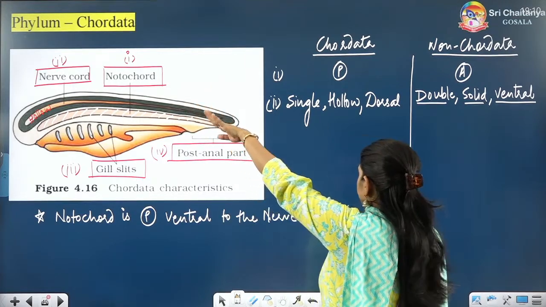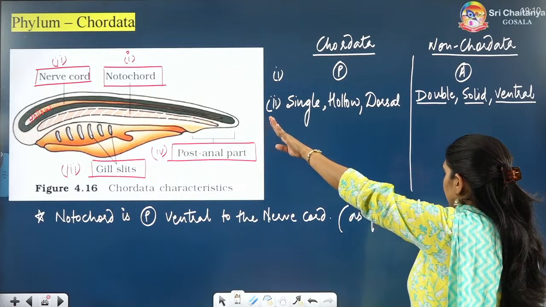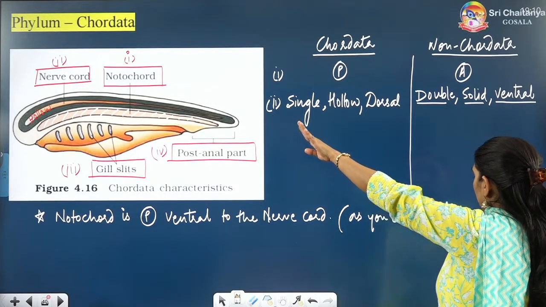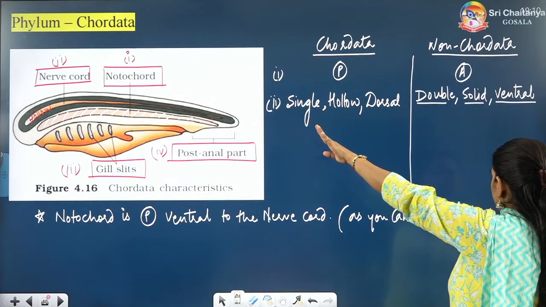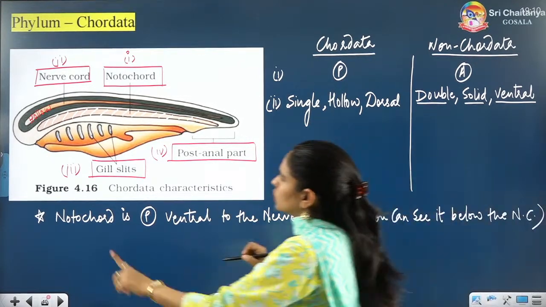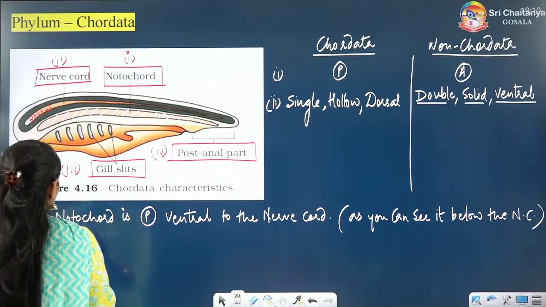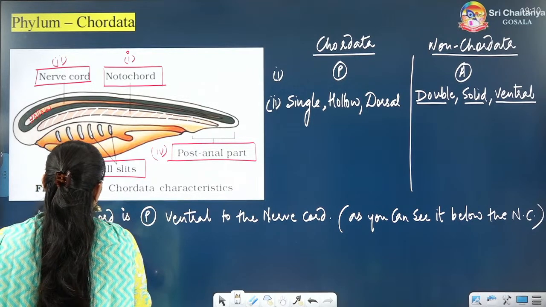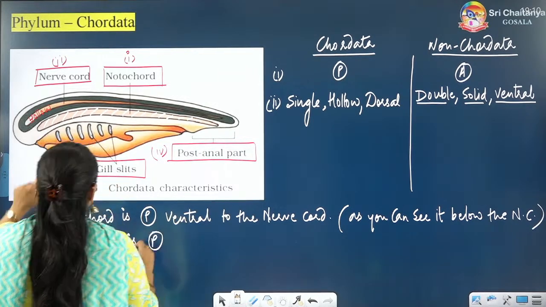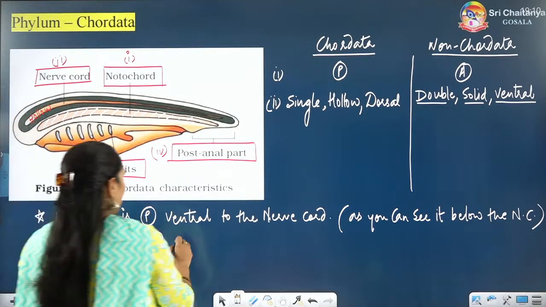So in this structure you can remember easily that notochord is present below the nerve cord. Otherwise you can also say that nerve cord is this.